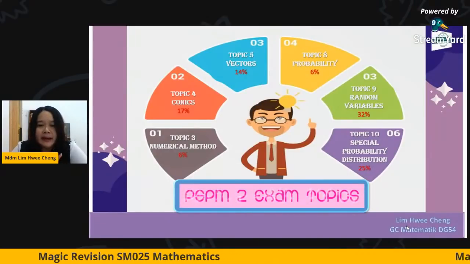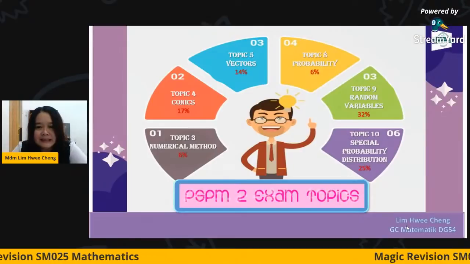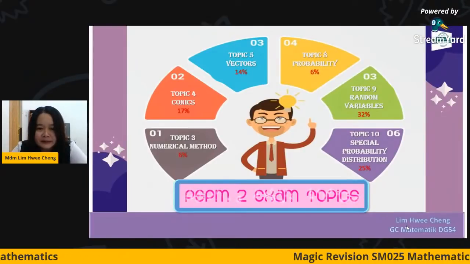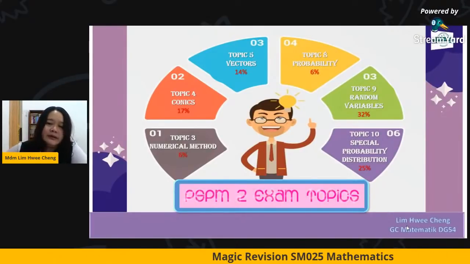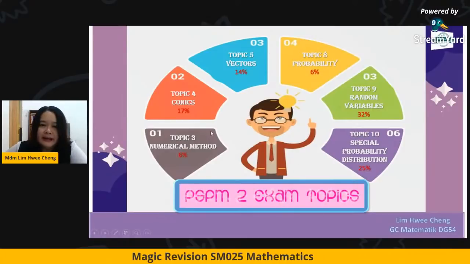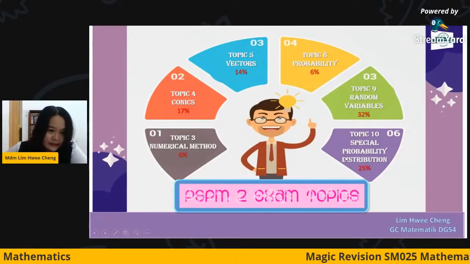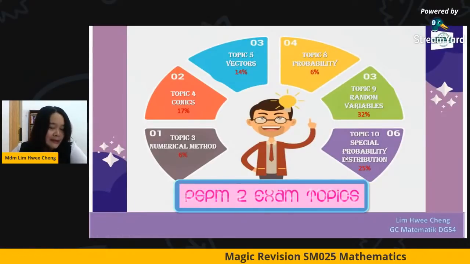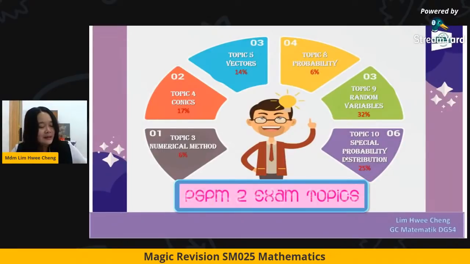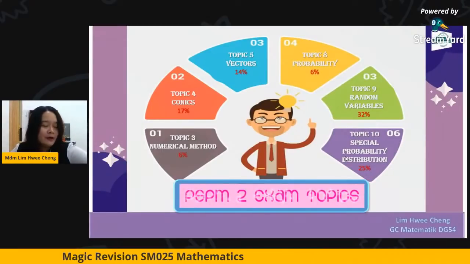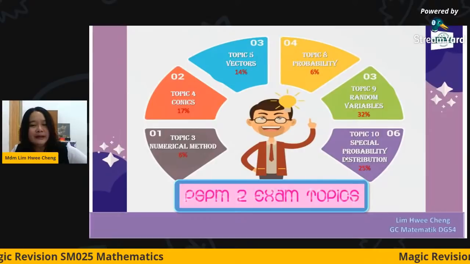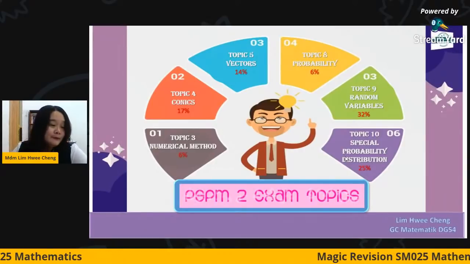If we look at this, basically there are 4 main chapters that will come out in the exam: conics, vectors, random variables, and special distributions. Please make sure that you study hard for these 4 topics. If you can conquer all these 4 topics, then for sure you get an A. It's not a big problem for you.